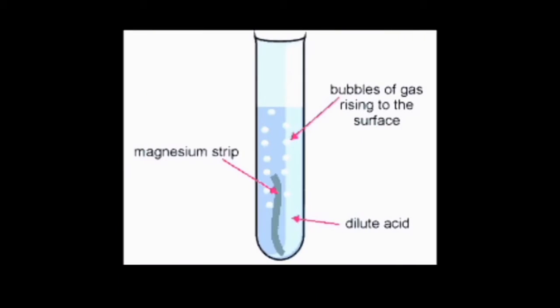For example, here is a magnesium strip placed inside dilute acid. Matlab, dilute acid means that it is not concentrated. Water is added to the acid. Dilute acid is over there, so the bubbles of gas are rising to the surface. Bubbles of gas are being released from this magnesium strip.